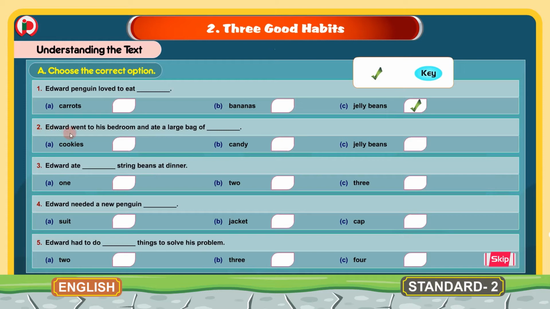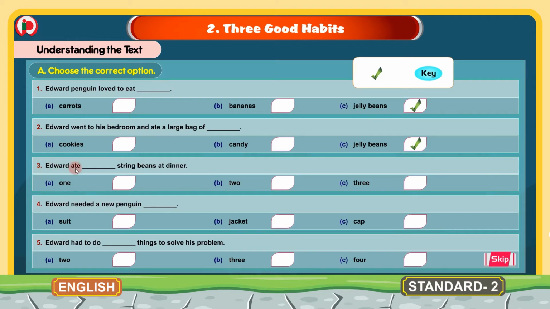2. Edward went to his bedroom and ate a large bag of dash. A. Cookies, B. Candy, C. Jelly beans. And the correct word for this blank is option C. Jelly beans. We will put the tick mark here for C.